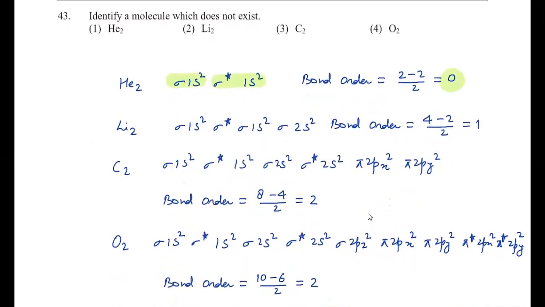Li2 is sigma 1s2, sigma anti-bonding 1s2, sigma 2s2. So bond order is 1 here because there are 4 electrons in bonding and 2 electrons in anti-bonding. For C2, if you check, 1s2, sigma anti-bonding 1s2, sigma 2s2, sigma anti-bonding 2s2, pi 2px2, pi 2py2. The number of electrons in bonding molecular orbitals is 8 and in anti-bonding molecular orbitals is 4. So bond order is 2, that means the molecule exists.